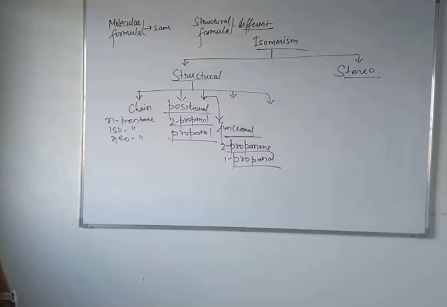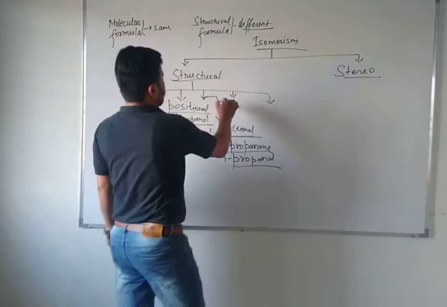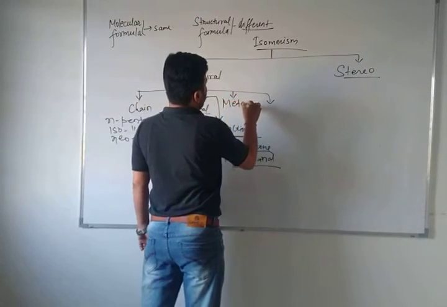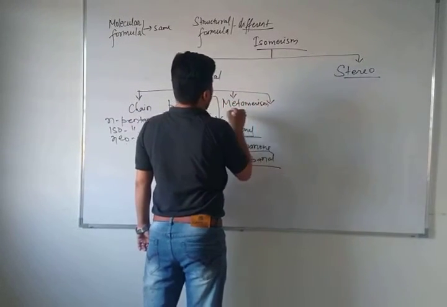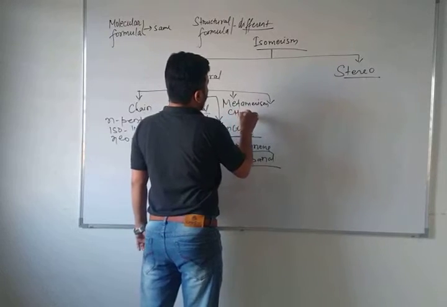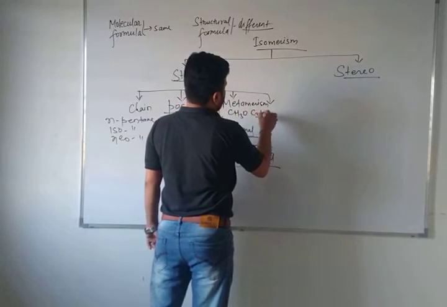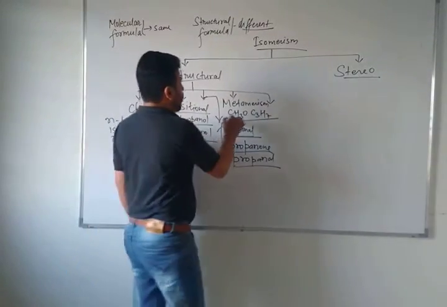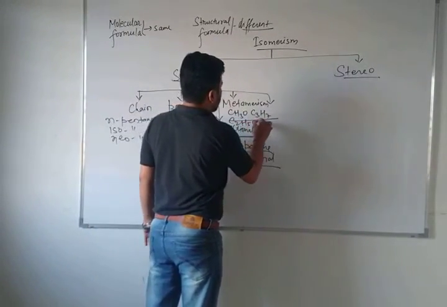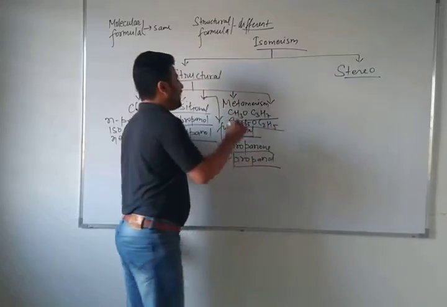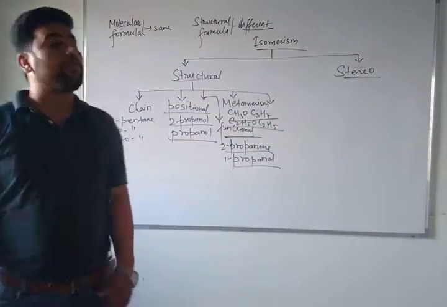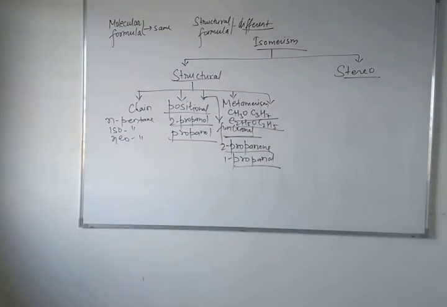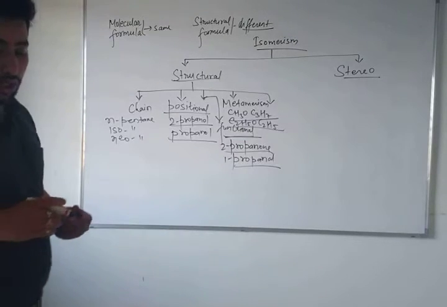If I talk about ether, just suppose in metamerism, CH3OC3H7, methoxypropane, and C2H5OC2H5, ethoxyethane. You can see the molecular formula is the same, but the name of the compound has changed. That is called metamerism.